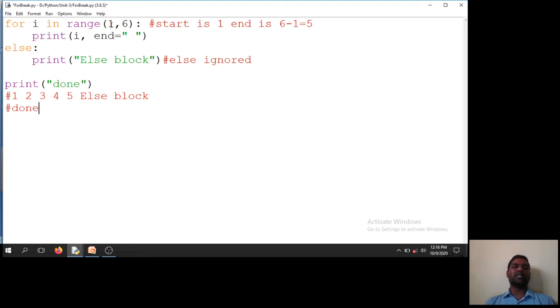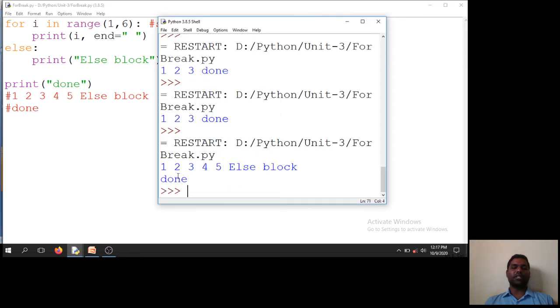So this is what happens with this code. First it will check this condition, it will print 1, 2, 3, 4, 5. Once it reaches 6, it will terminate. Then it will go to the else block, it will print the else block. And after completion of this loop block, it will print done. So we'll see whether we'll get output as it is or not. Run module. Okay. So that's equivalent. 1, 2, 3, 4, 5, else block, done.